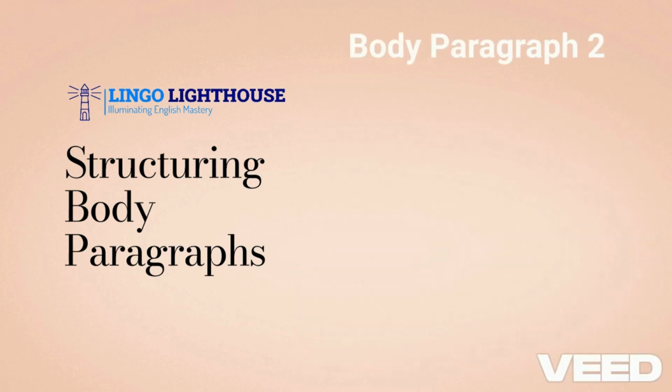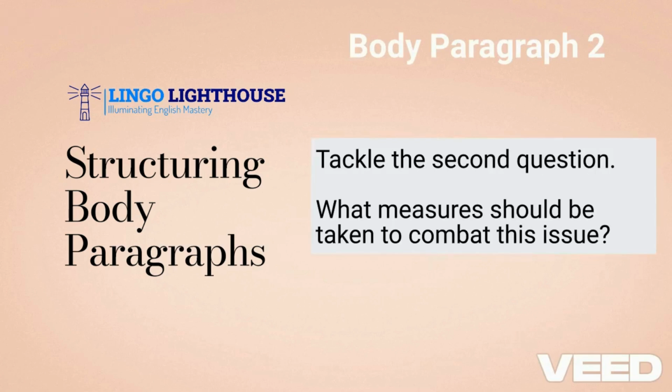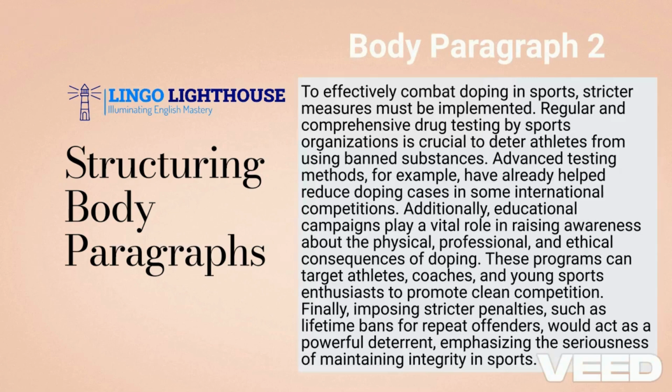In body paragraph 2, tackle the second question: what measures should be taken to combat this issue? This paragraph begins with a strong topic sentence that outlines the main idea. Take this example: to effectively combat doping in sports, stricter measures must be implemented. This sets the tone by clearly stating the argument that stricter measures are necessary to address doping in sports.